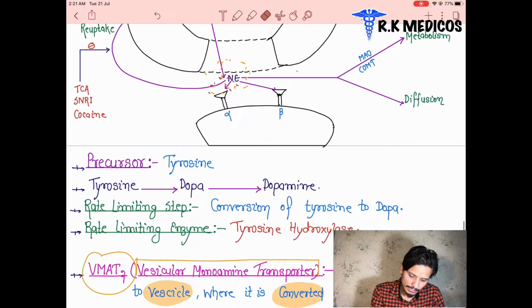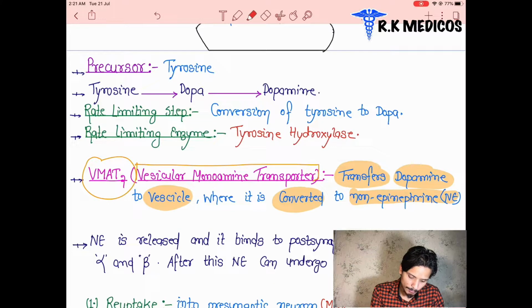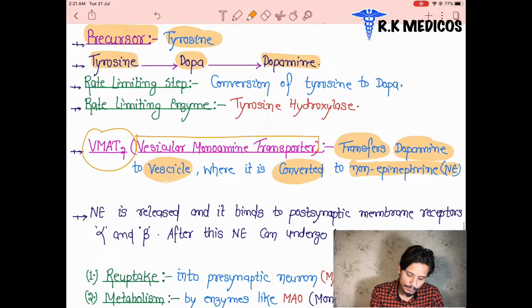Before that, we can see something here. Let's review the precursors of norepinephrine synthesis. It starts from the amino acid tyrosine, and the tyrosine is converted into dopa, and dopa is converted into dopamine. Now, the rate limiting enzyme, which I already told you, is tyrosine hydroxylase. This is the enzyme which converts tyrosine into dopa, or levodopa.